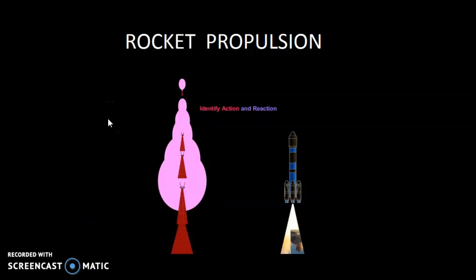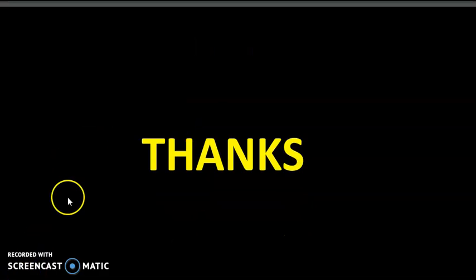So this will happen in the case of rocket propulsion. This is an example of the third law of motion, and you can apply this in your law of conservation of momentum also. So this is for today.